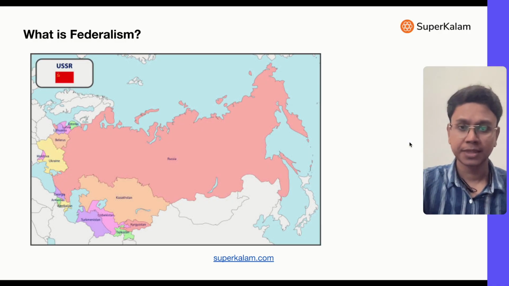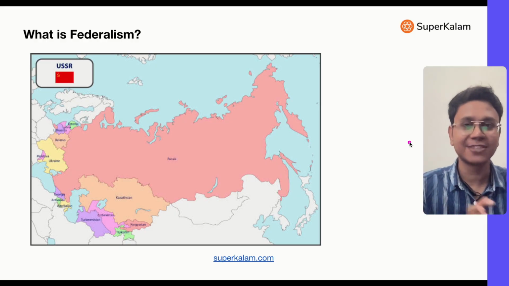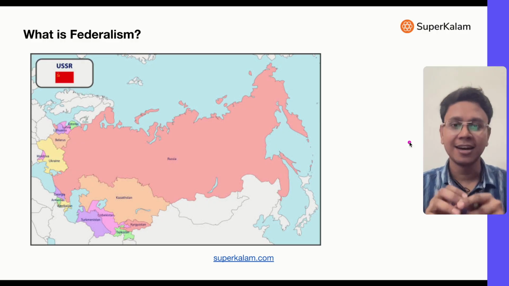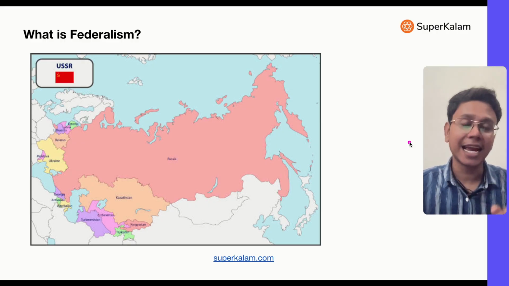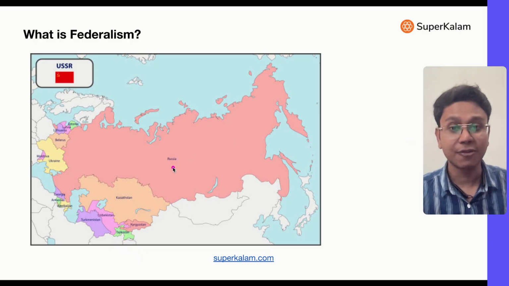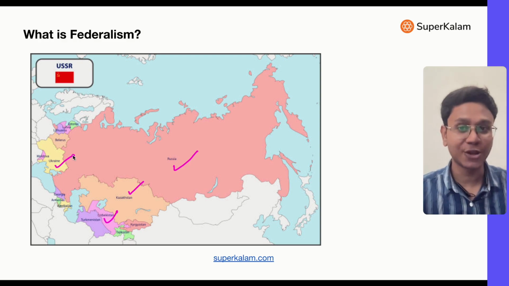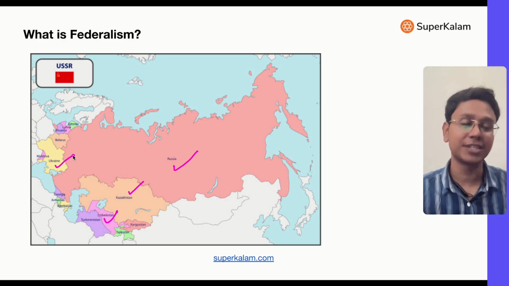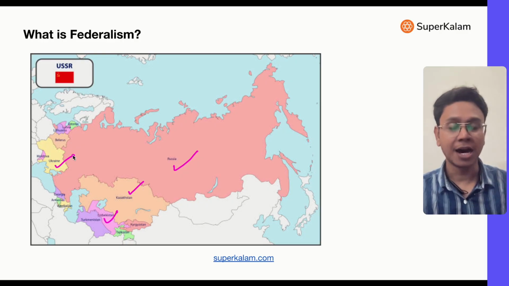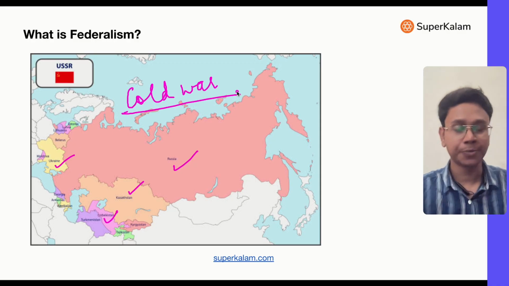You must be knowing that there was the USSR, Union of Soviet Socialist Republics. So it was a country. This country had a lot of different territories. For example, under the USSR, there was Russia, there was Kazakhstan, Uzbekistan, even Ukraine, and all were part of it. Right now, the war is going on, but these all were part of the USSR at one time. Now, during the Cold War, all this was happening. They were united. They were a part of the USSR during the Cold War.